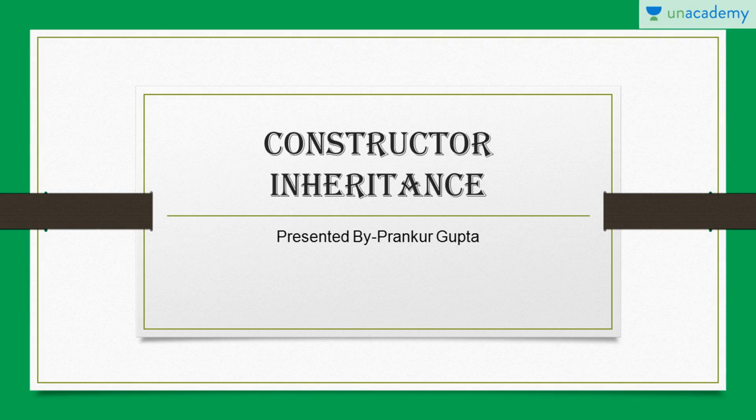Now in my previous lesson I have already talked about what is inheritance in Java. While we are creating the object of a derived class, we know that there must be a constructor in the derived class, or by default a default constructor will be called. But now there is a problem. We are creating the object of the derived class, but there is also an upper base class which can also have a constructor. Now whose constructor will be called first? We are creating the object of the derived class, but which constructor will be called first, the base class constructor or the derived class constructor? We are going to cover that in this lesson.